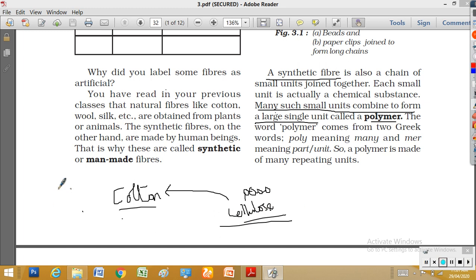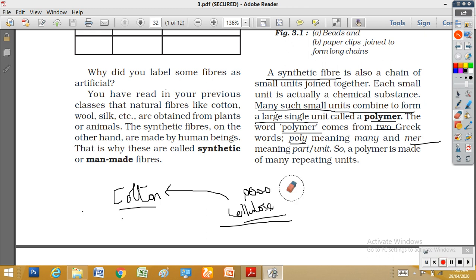PVC is a polymer of vinyl chloride. The word polymer came from two Greek words, poly and mer. Poly means many, mer means unit. Many similar units repeatedly joined to form a large unit, we call it a polymer.